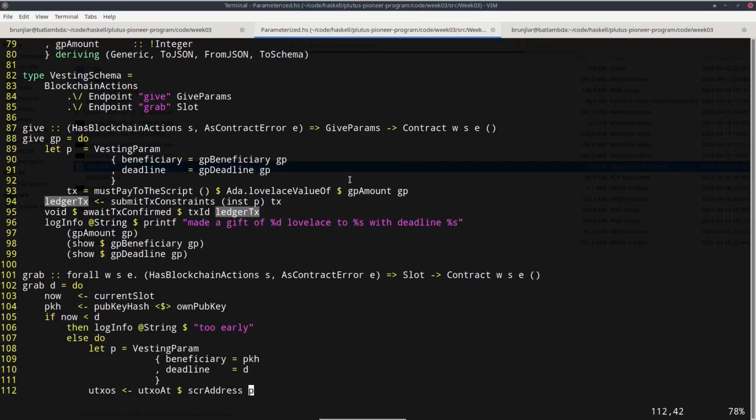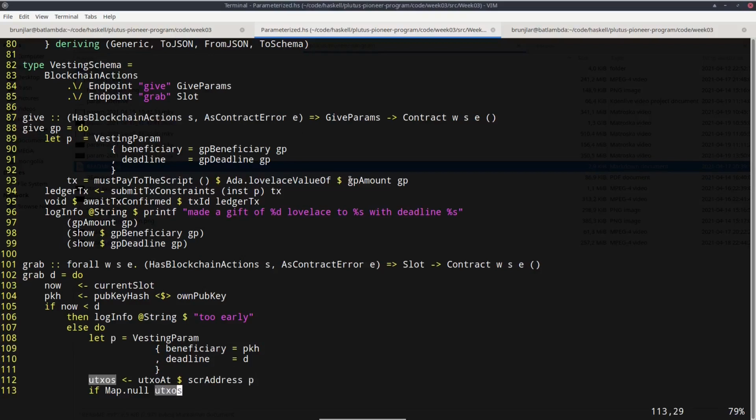And in the grab endpoint, same thing. So now we have this additional slot parameter for deadline. And we can construct the parameters using that and our own public key hash. Then again, if we use something like script address, which is now a function, we have to add this p.